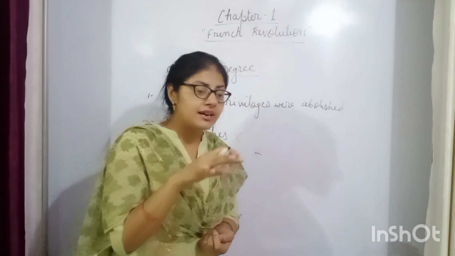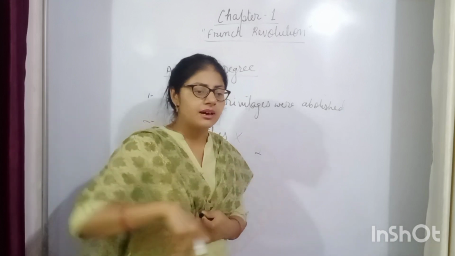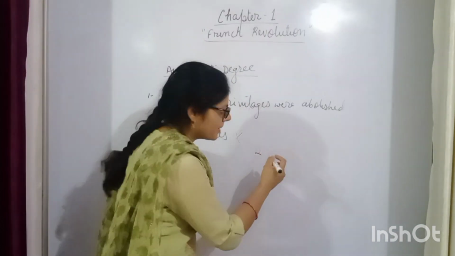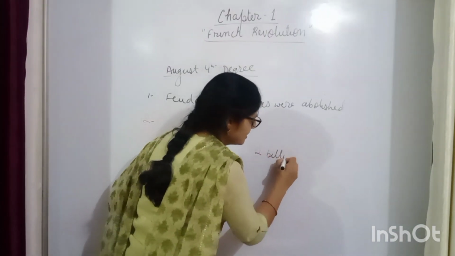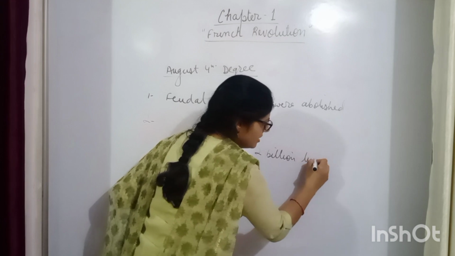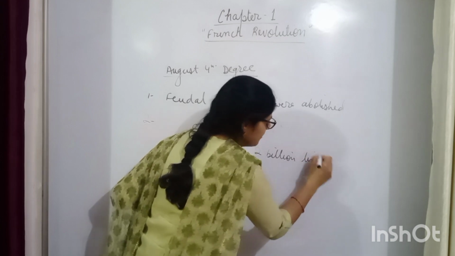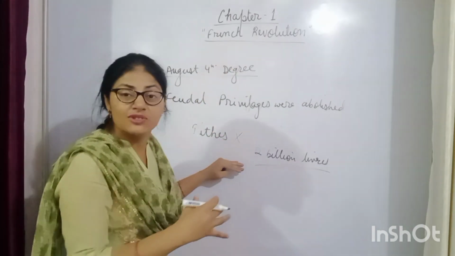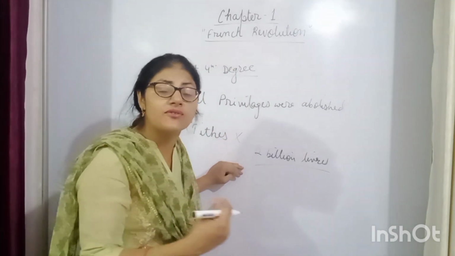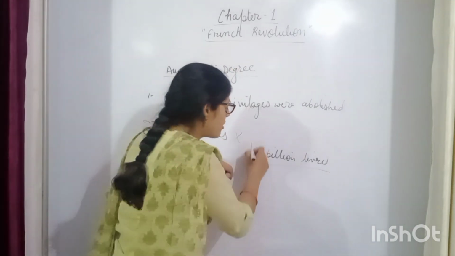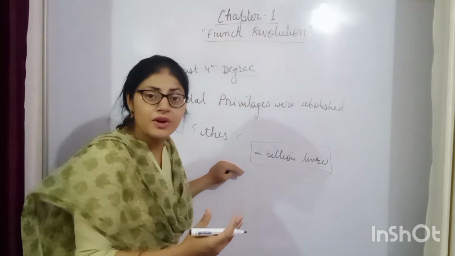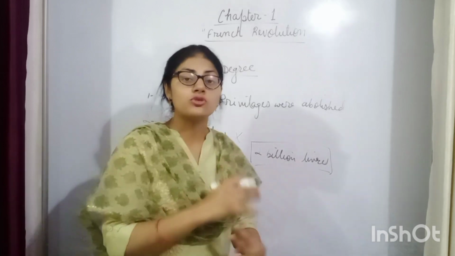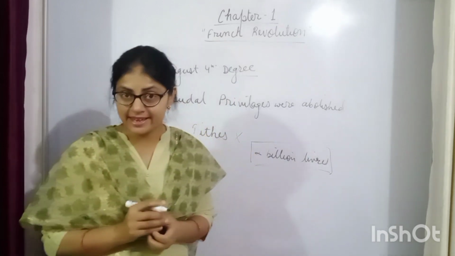They had taken a loan, a burden of 2 billion livres, on France. By confiscating the property of the first and second estates, the king was now able to get this much amount. 2 बिलियन लिव्र का जो उनके ऊपर कर्जा था वो उनके पास आ गया था, ठीक है।